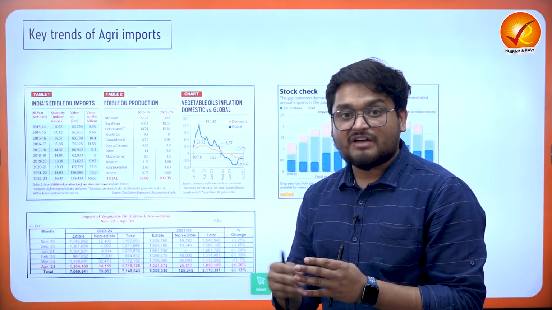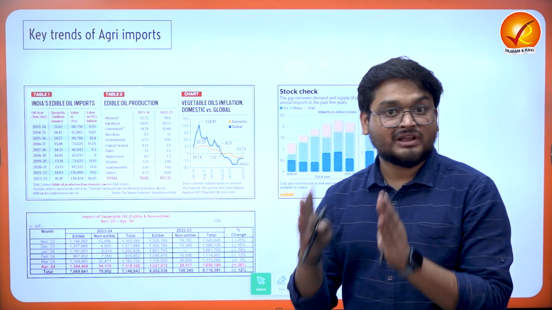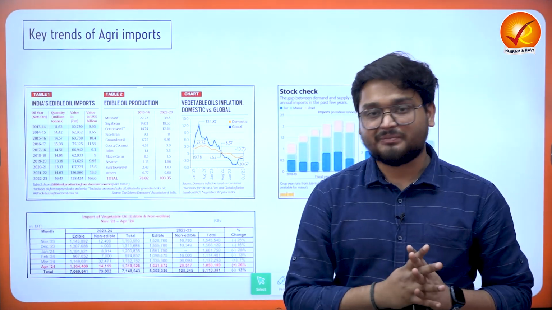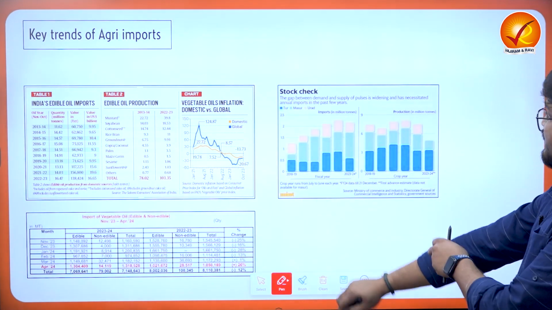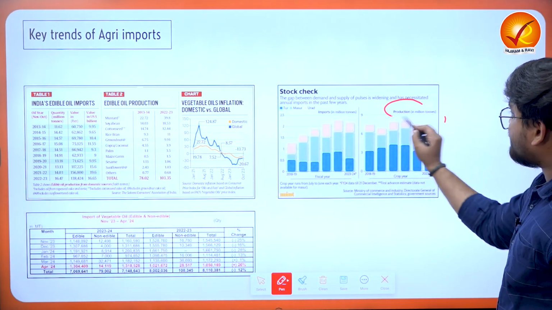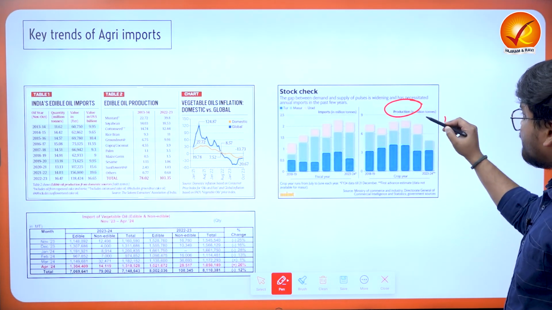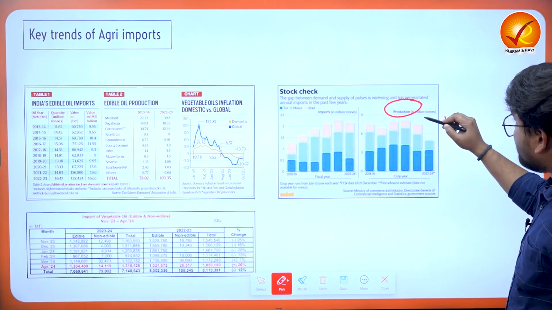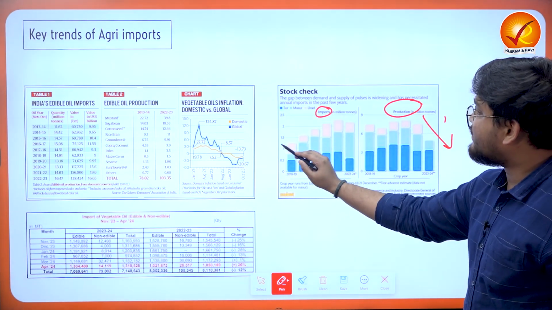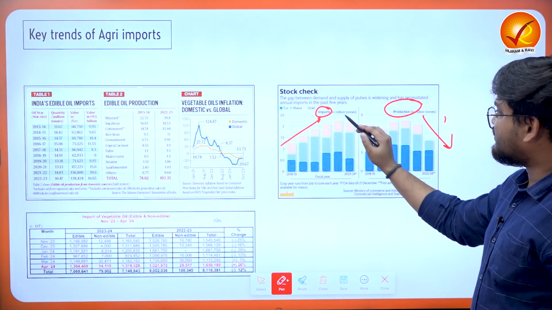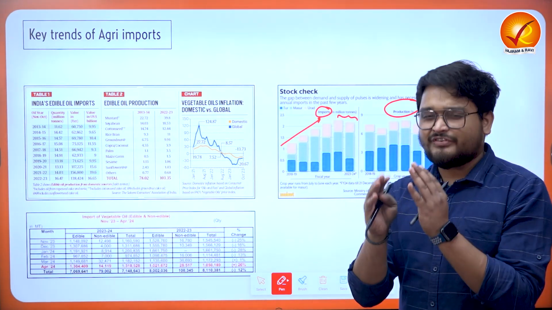India does not have that amount of domestic production in proportion to domestic demand. Next, when we talk about pulses, we find that over a period of time, while the production of pulses has stagnated and in the recent period has decreased, the imports have been increasing, while over just a one-year gap, there has been some fluctuation.